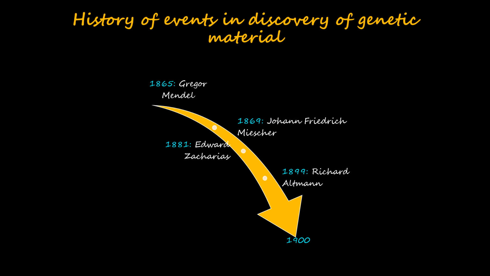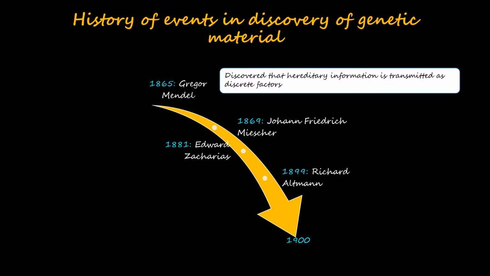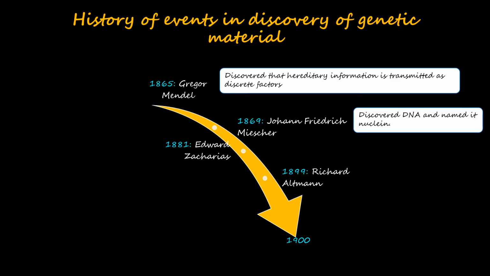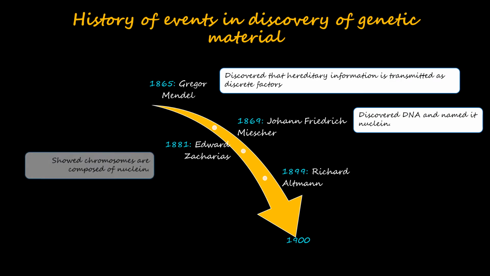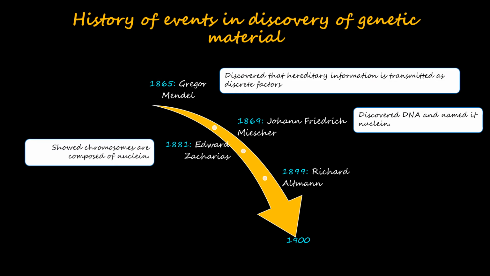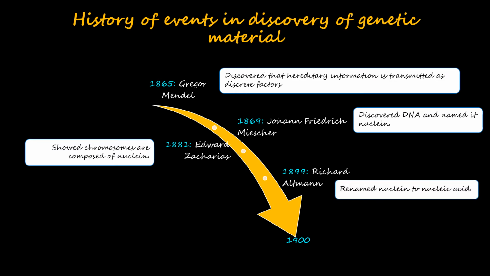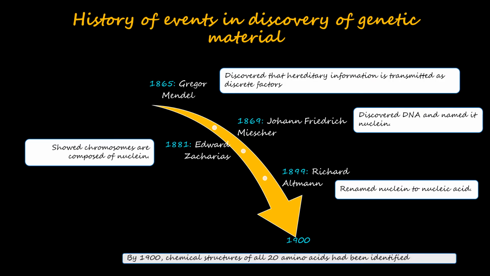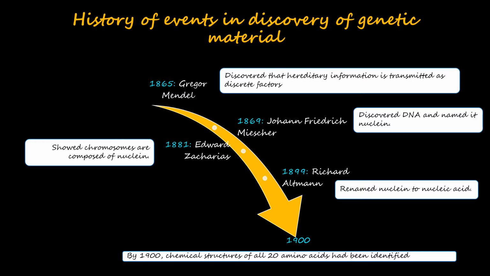In 1865, Gregor Mendel discovered that hereditary information is transmitted as discrete factors. In 1869, Johann Friedrich Miescher discovered DNA and named it nuclein. In 1881, Edward Zacharias showed chromosomes are composed of nuclein. In 1899, Richard Altmann renamed nuclein to nucleic acid. And by the 1900s, chemical structures of all 20 amino acids had been identified.